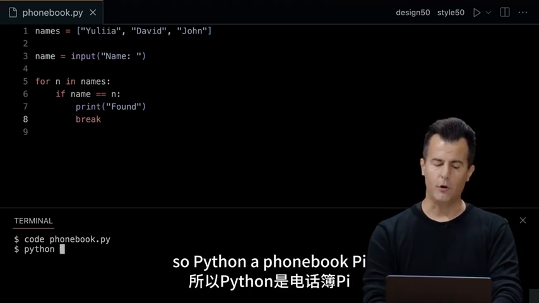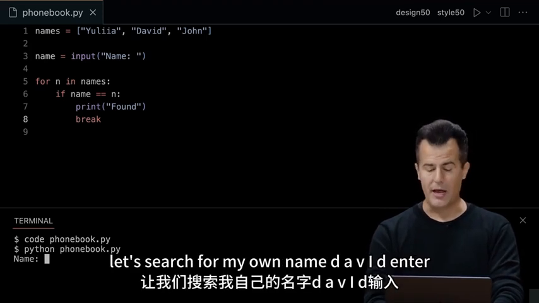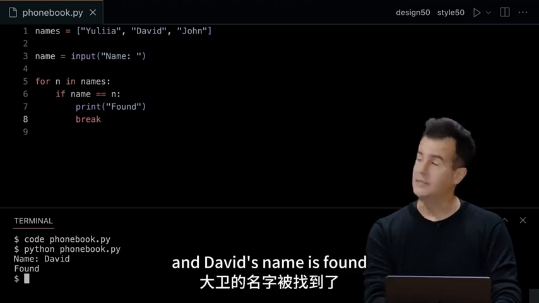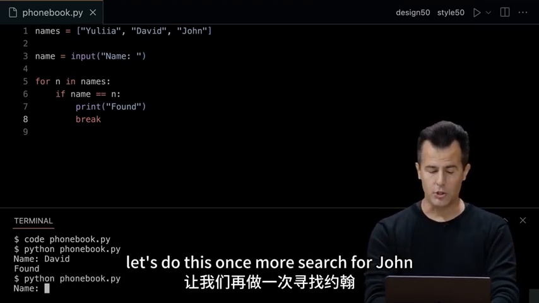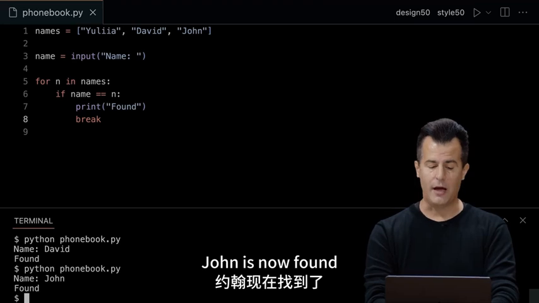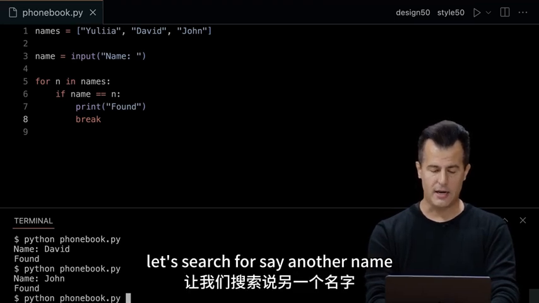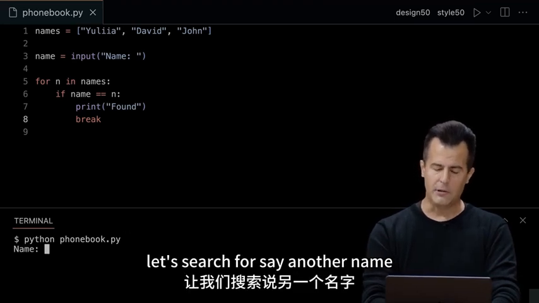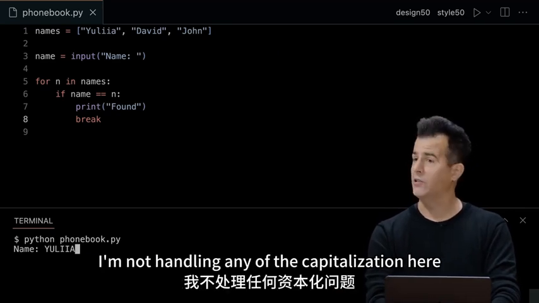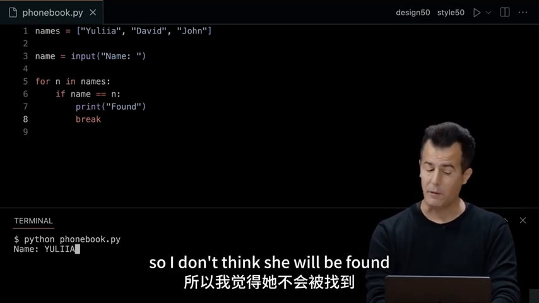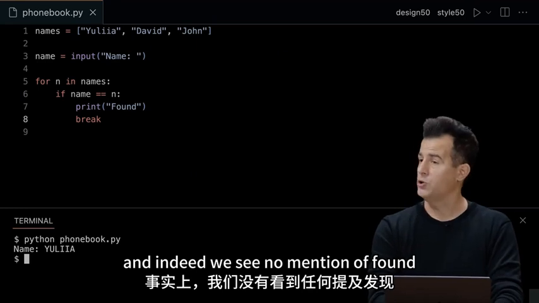So python phonebook.py, let's search for my own name, David, enter, and David's name is found. So that's kind of handy. Let's do this once more. Search for John. John is now found. Let's search for another name, but let me mistype it, maybe Yulia in all caps. I'm not handling any of the capitalization here, so I don't think she will be found. And indeed, we see no mention of found.